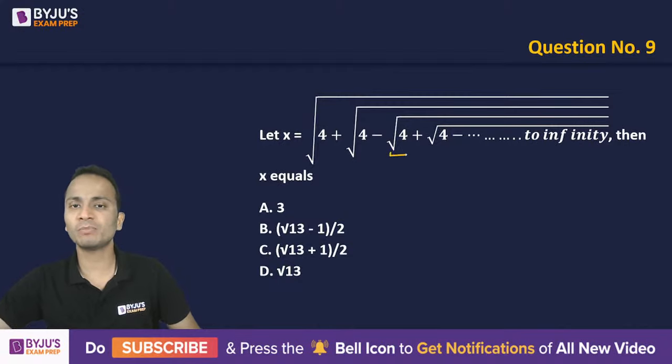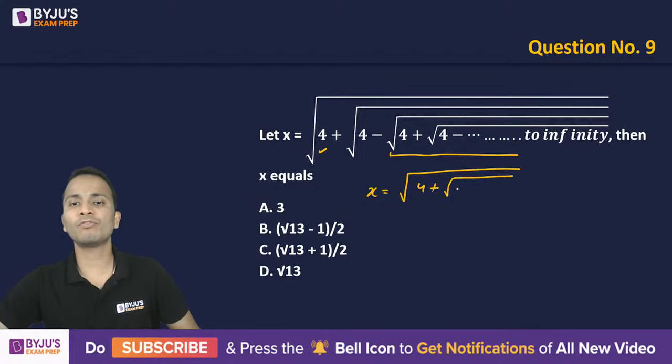So from this point onwards, the same thing is repeated. And since the series is going up to infinity, we substitute this part of the expression by x. So I'll write it as under root of 4 plus under root of 4 minus, then next onward it can be written as x.